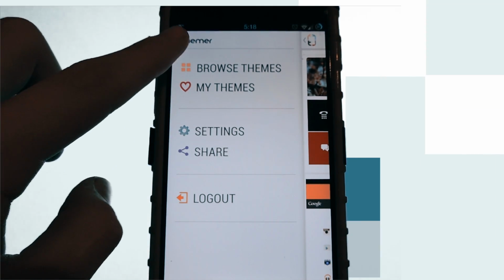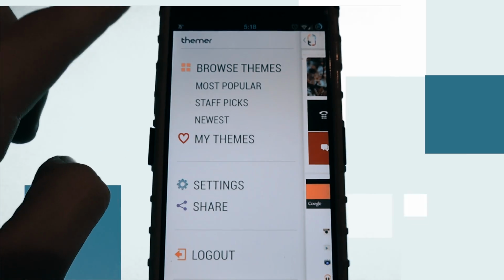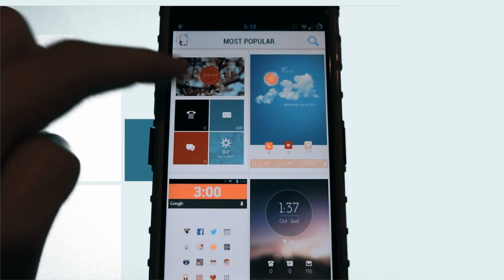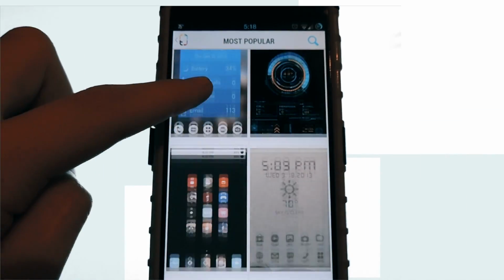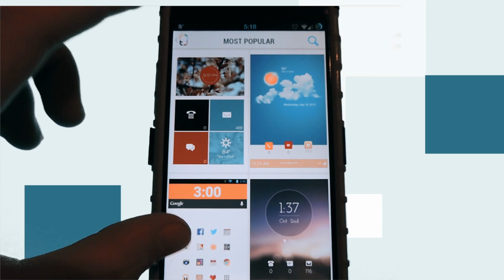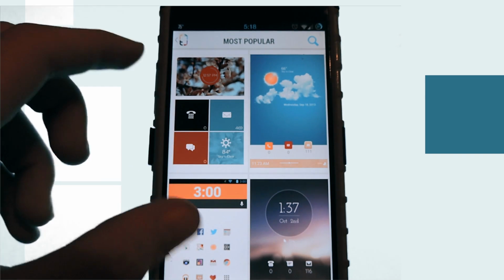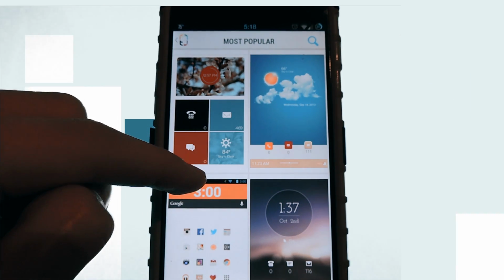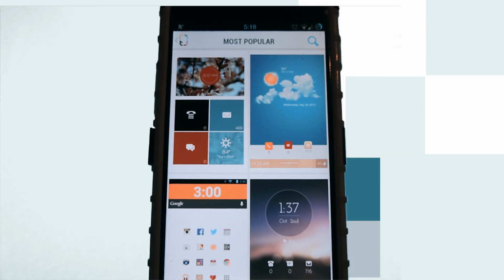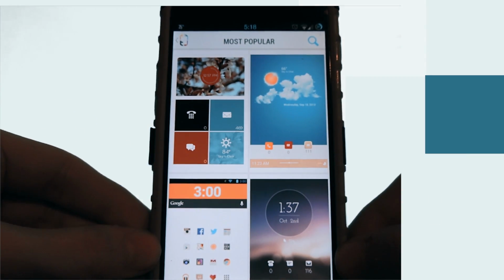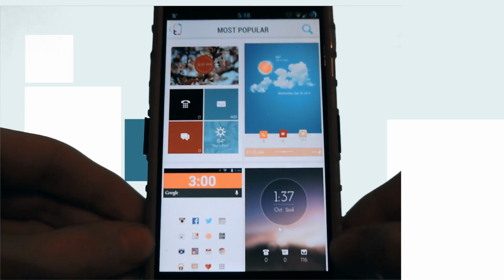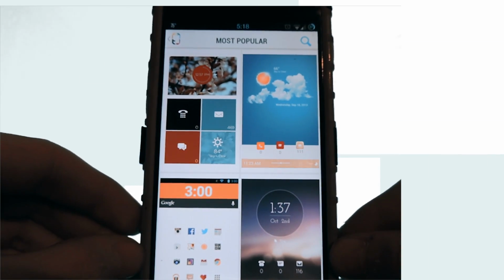Either way, if you tap on Browse Themes, you'll get Most Popular, Staff Picks, and Newest. As you can see, here's a list of themes. Actually, the problem I first had, which is a big bug, is that if you're running a custom ROM like I am, I'm running Illusion ROM, then you're going to have a big problem with themes appearing. As you can see here, I do not have the usual Nexus 4 soft keys, because I replaced them with PIE Control.